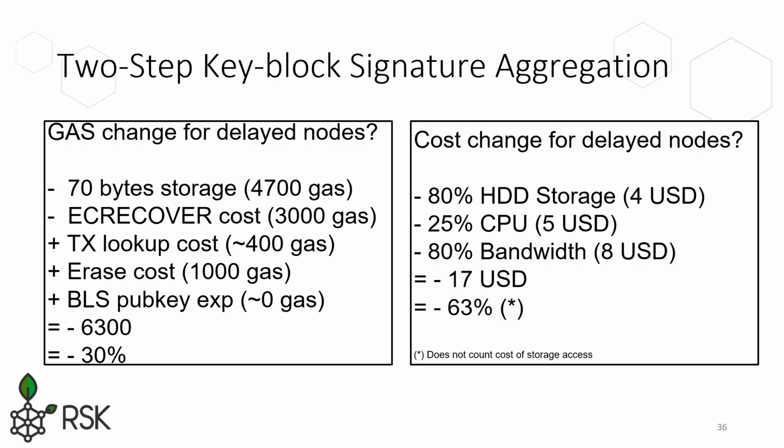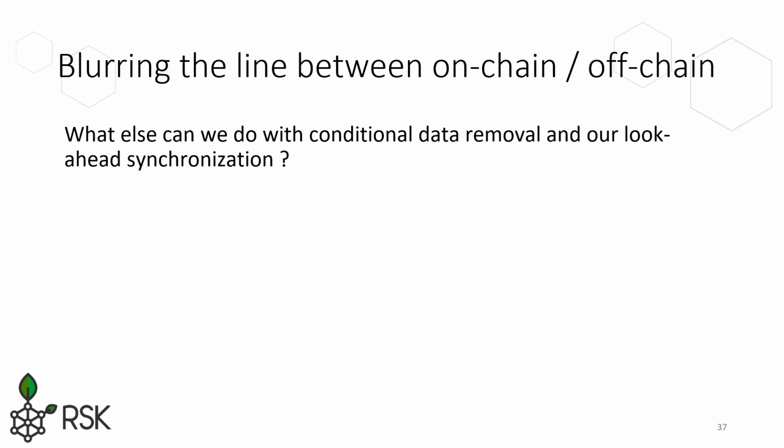So we can see that we can save about 63% of the cost of running a full node. Now we have this new tool that allows us to remove information from the blockchain, and we have this new synchronization protocol that has the look ahead. So what else can we do? Does this tool provide us with more powerful things?